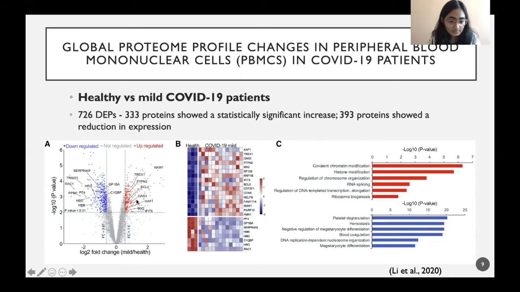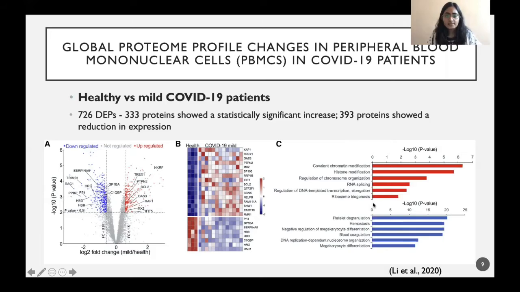Again, functional analysis of these dysregulated proteins showed that upregulated proteins were mostly involved in cellular processes like chromatin modification, histone modification, transcription, translation.